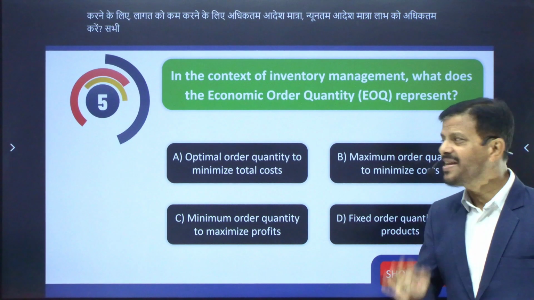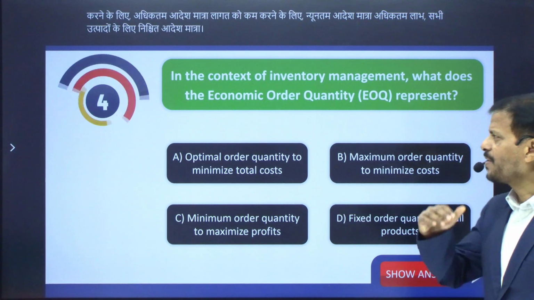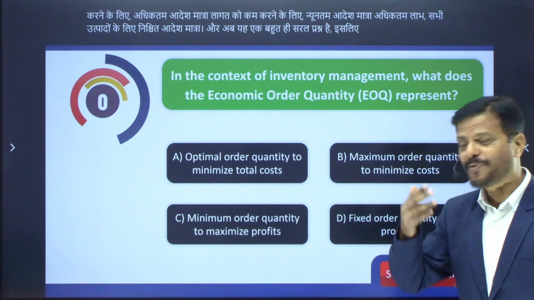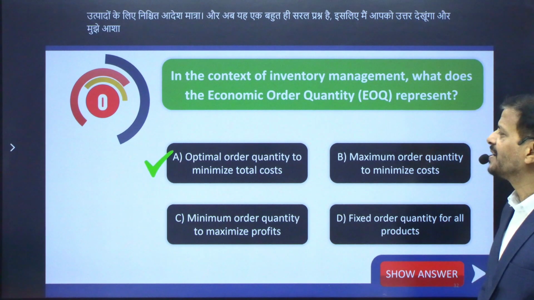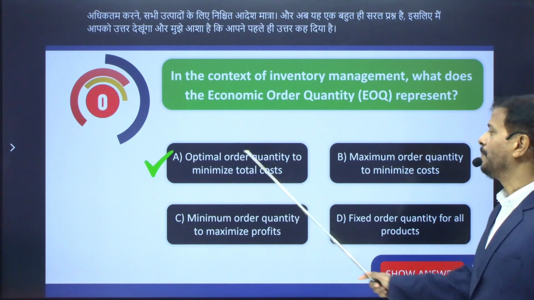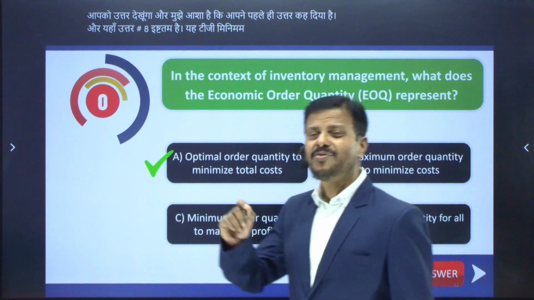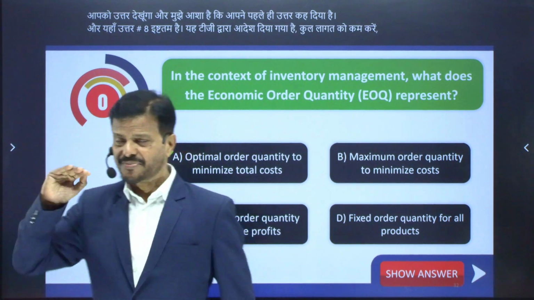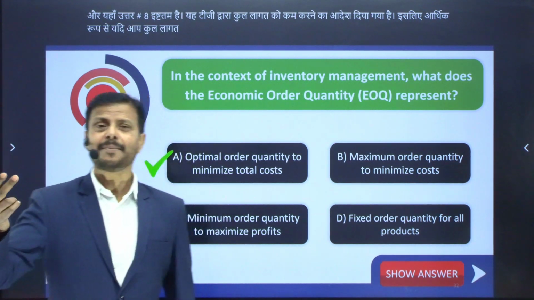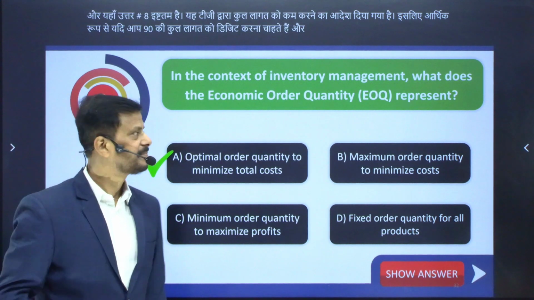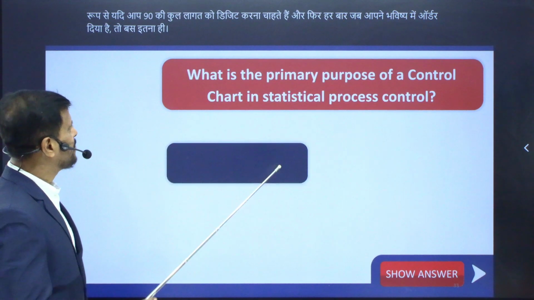This is a very simple question, so you will say the answer. And I hope that you have already said the answer, and here the answer is number A. Optimal order quantity, minimize total cost. So financially, if you want to reduce the total cost of inventory, then every time we have to place an order equivalent to EOQ. That's all. So now the next MCQ.